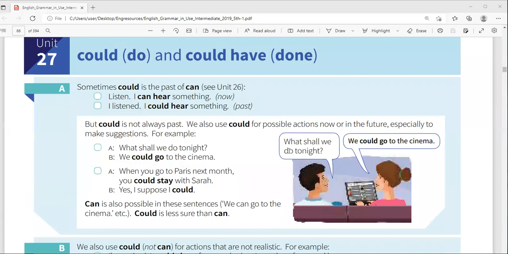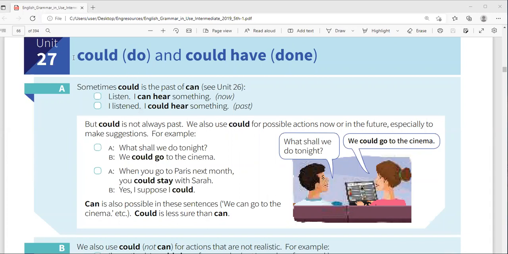Yeah, so now I want us to look at could. And this could, mark you, is not the past tense of can. No, no, no. That is why you can even see the word could do, meaning it's a present: could go, could see, could read. So it's not like this past tense now. And then we'll see the past tense.